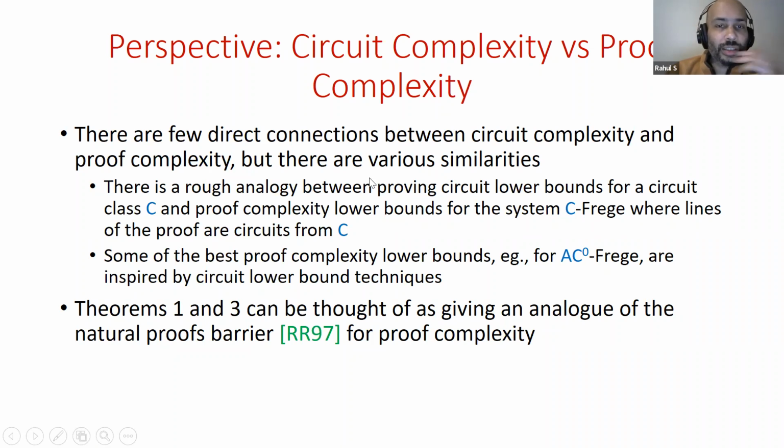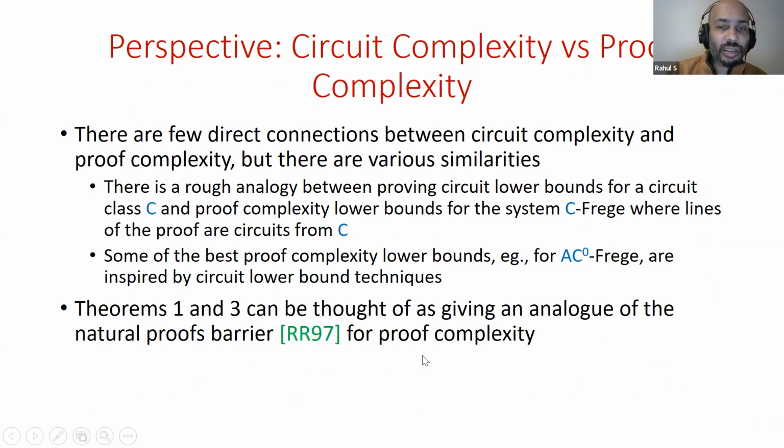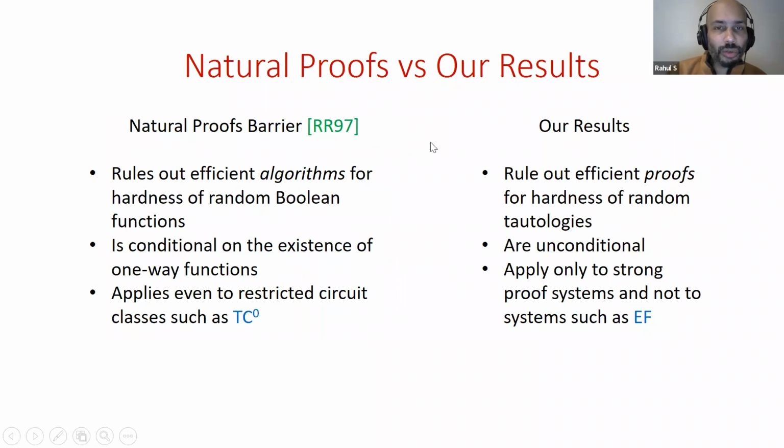very few direct connections. There's a rough analogy between proving circuit lower bounds for a circuit class C and proof complexity lower bounds for the system C-Frege, where the lines of the proof are circuits from C. And indeed, some of the best proof complexity lower bounds, for example for constant depth Frege, are inspired by circuit lower bound techniques for the corresponding class C. So you can think of theorems 1 and 3 that I mentioned here as analogs of the natural proofs barrier for proof complexity. In order to see how they're analogs, perhaps a table might help. It gives a comparison between them.